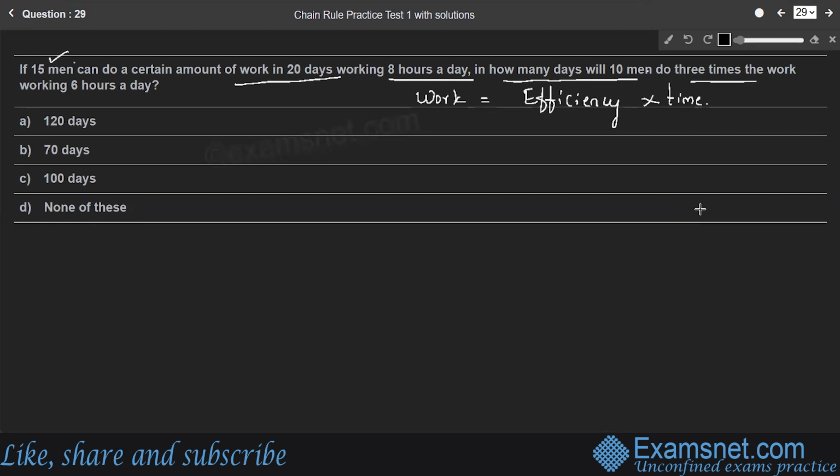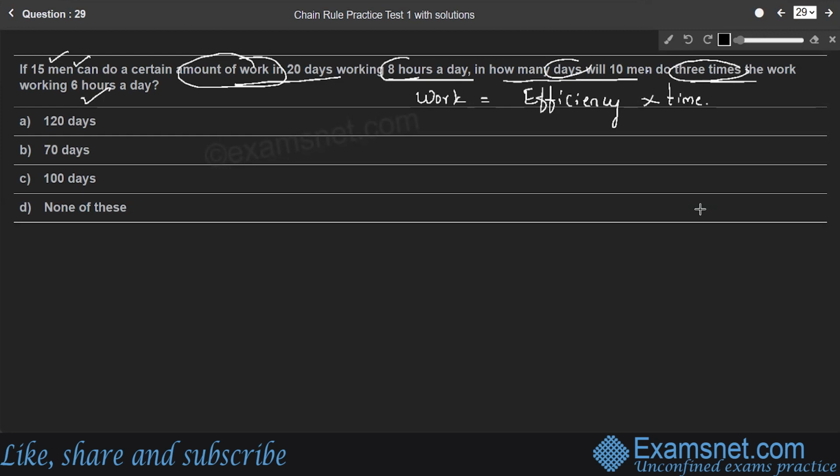Here, originally 15 men did a work in 20 days and in each day they work for 8 hours, right? So to do 3 times the original work, 10 men will take how many days we need to consider, given that they work 6 hours a day. Here the work is not the same in both situations. In the second situation, work is 3 times the original work, right? So for that, we need to consider the original work done.